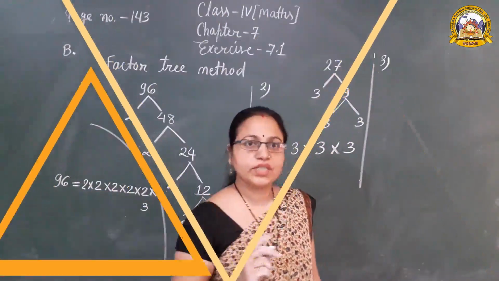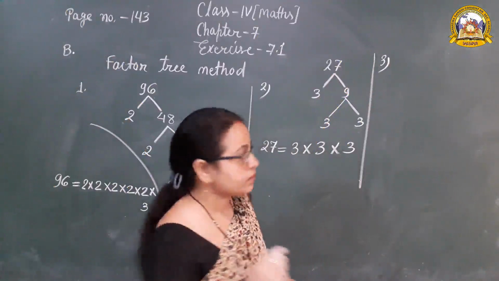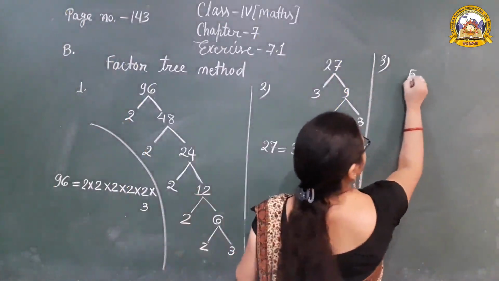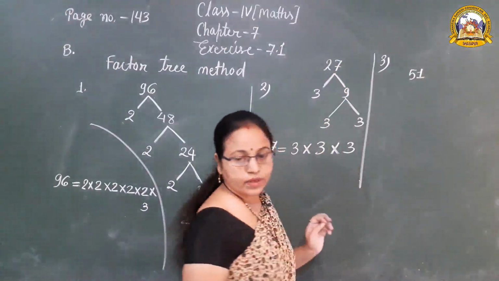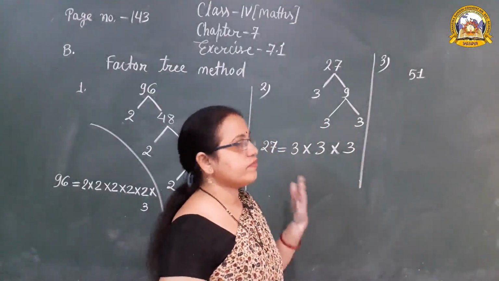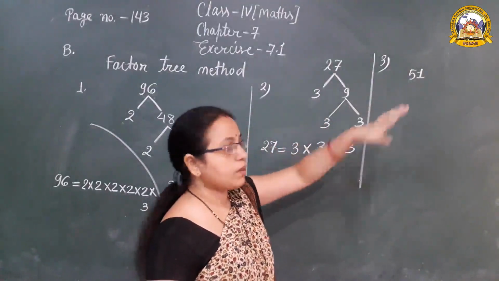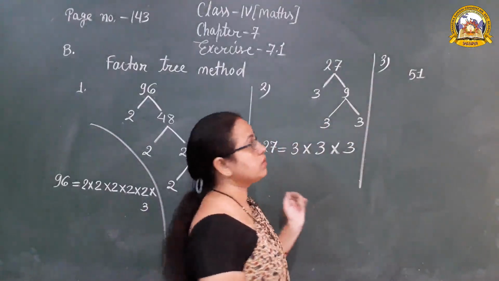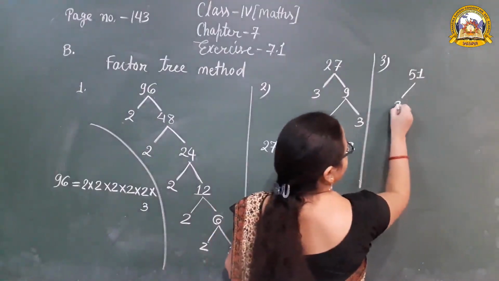Okay, question number 3. 51. First we think about which is the smallest prime number that 51 is completely divisible by, that is 3.